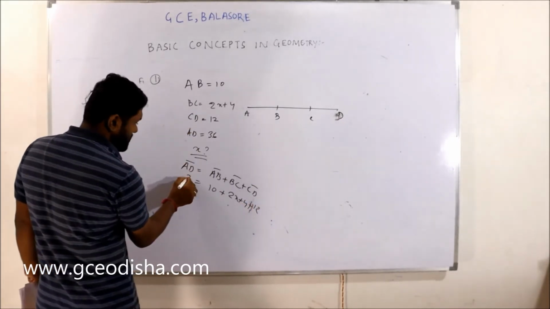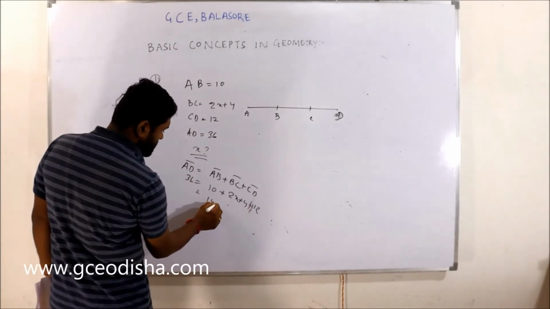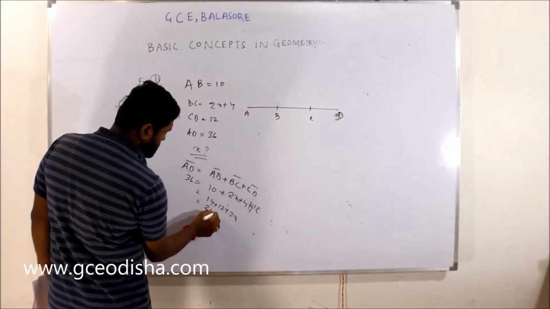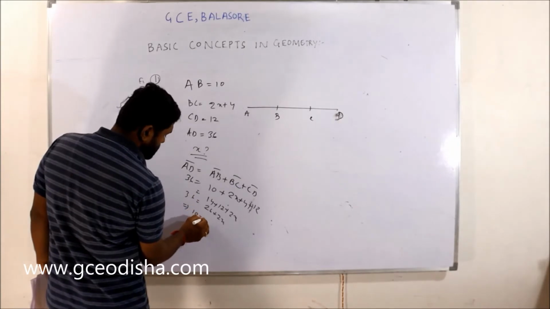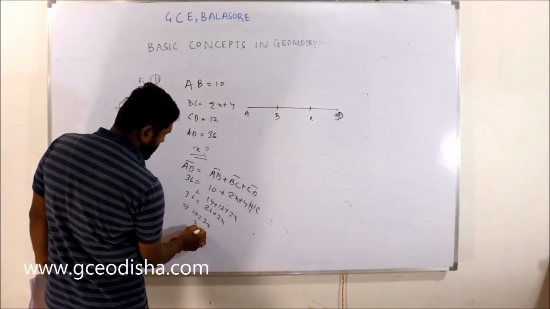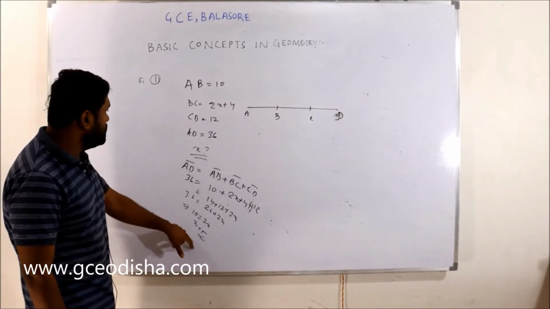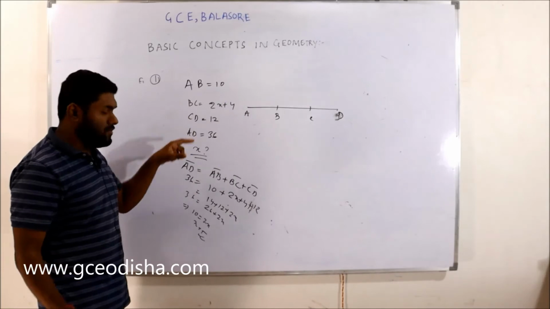And AD is 36. How much will it come? This is 14 plus 12 plus 2x. This is 26 plus 2x is equal to 36. So 10 is equal to 2x, and x is equal to 5. Easily you can find x is equal to 5. If you put x equal to 5 in the BC equation, then you can find the length of BC, right?